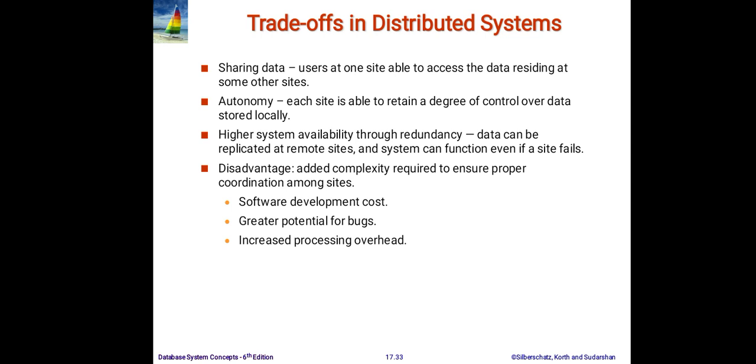Higher system availability through redundancy. As we can have replication of data at various sites, the availability of the system is higher here, because if one server or one site fails, the same data is available at another site, and that can be requested and sent to the user.